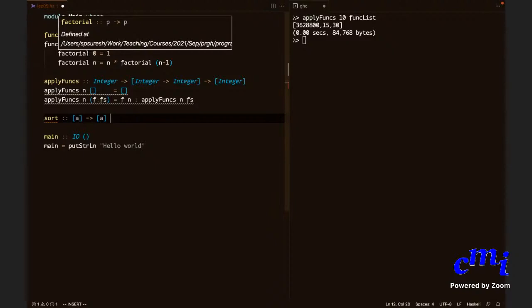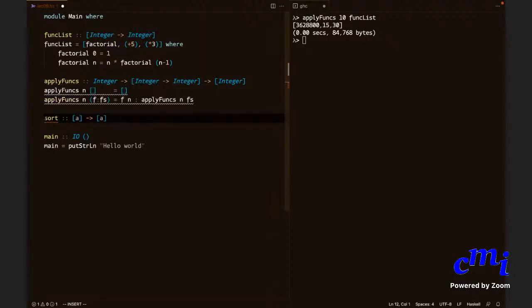Yes, that's another problem. It is not easy to think of any way to compare functions in general. Therefore, in general, you cannot give the type list A arrow list A to sort, because there are types A which cannot be compared. So only for those that you can compare, you can give a type like this.